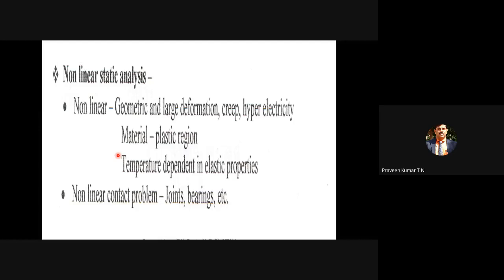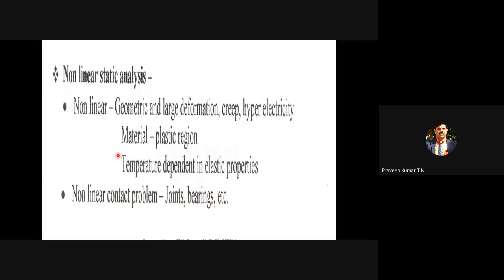There is one more linearity, referred to as material linearity and nonlinearity. Material linearity is with respect to the response of the material. The response of the material means how the material behaves when subject to loading, in a linear or nonlinear way. If you plot a stress-strain diagram or force versus deformation diagram and you get a straight line, then you can say that the material behaves linearly. For some other materials like rubber or plastic, the behavior may not be linear.